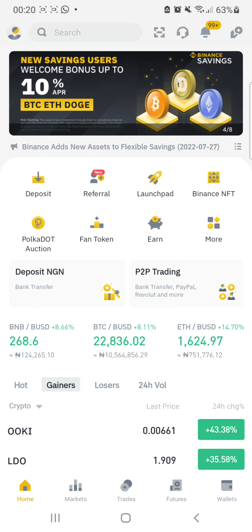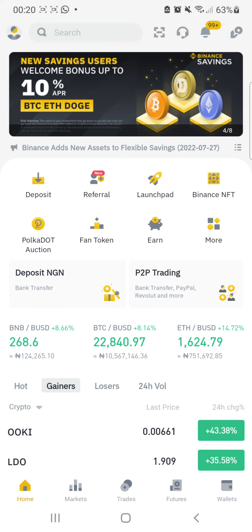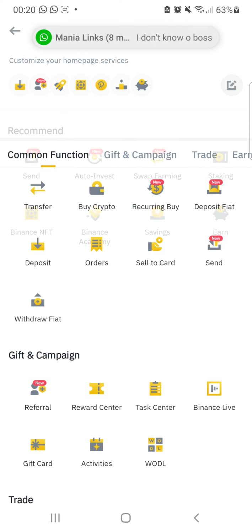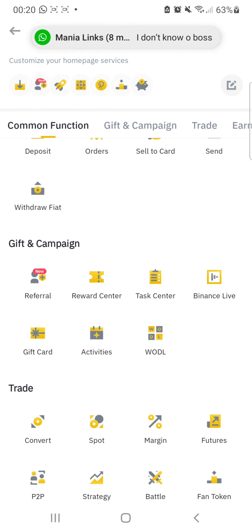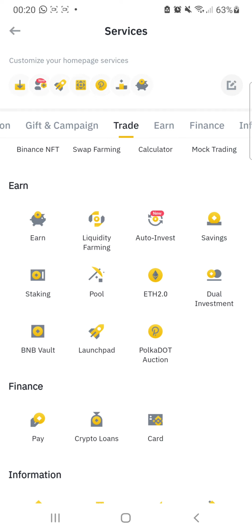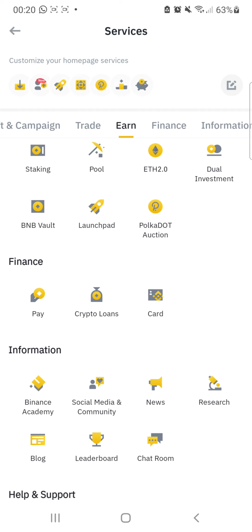As soon as you open the Binance app, on the home page, you click on more. Then you scroll down, keep scrolling till you see crypto loan. Let's see if we can see that. The crypto loan functionality will enable you to borrow on Binance without much credit check. The crypto loan is under finance.